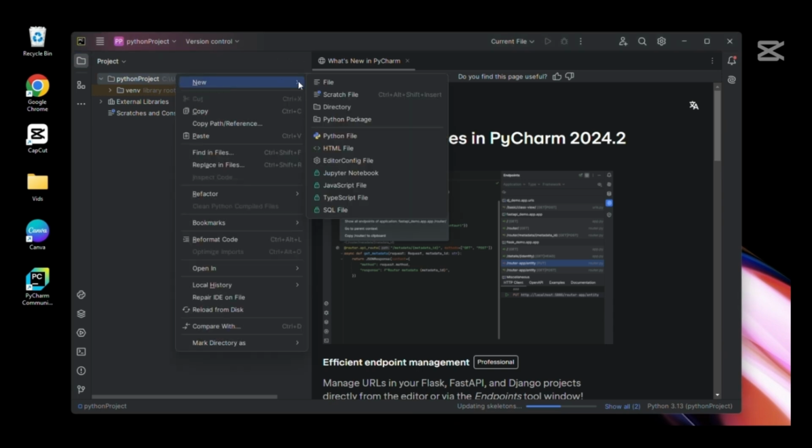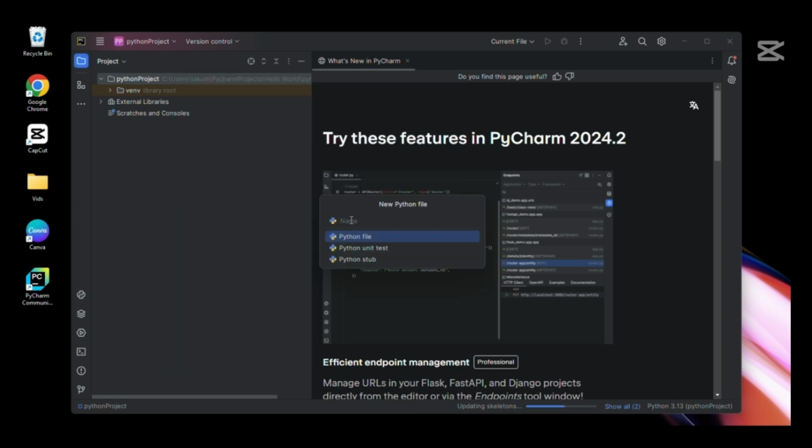How can you create a new file? Under that same project, you just need to right click on it. You have the new option. From that new, you can click on new file, new Python file that I want to create. You're going to need to give the Python file a name. Whatever name that you want to give, you get it? So it depends on you.